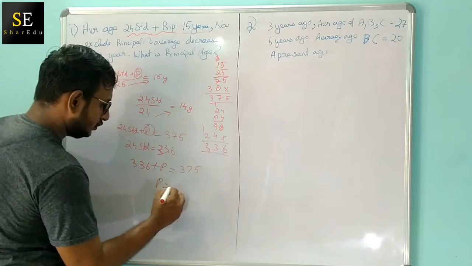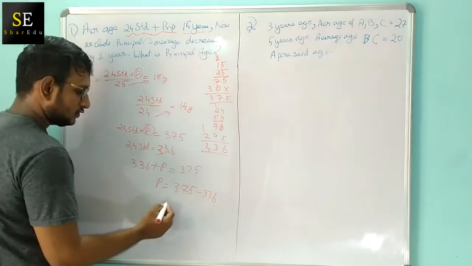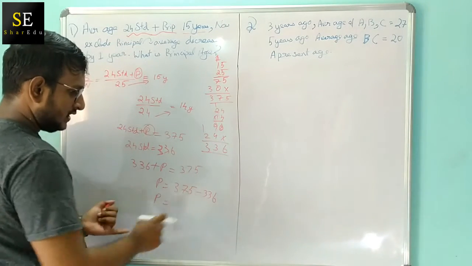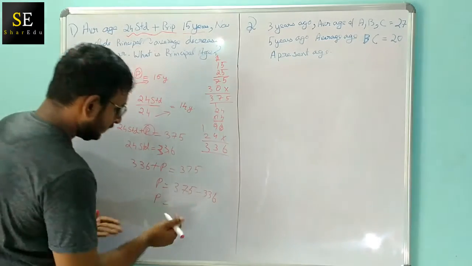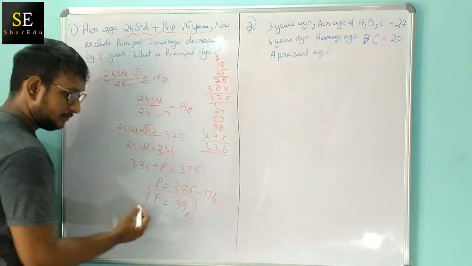So principal is equal to 375 minus 336. So the value will be 39. The principal's age will be 39.